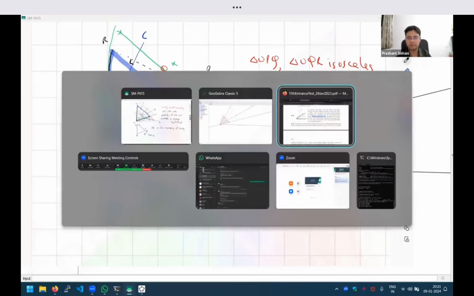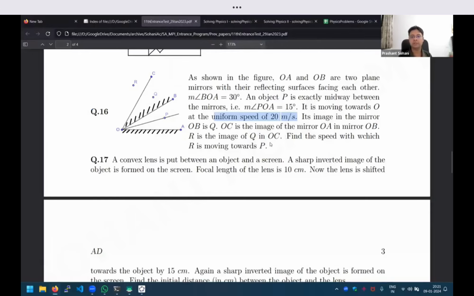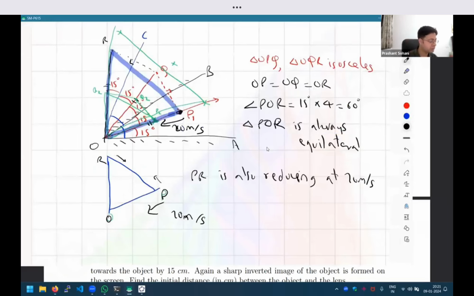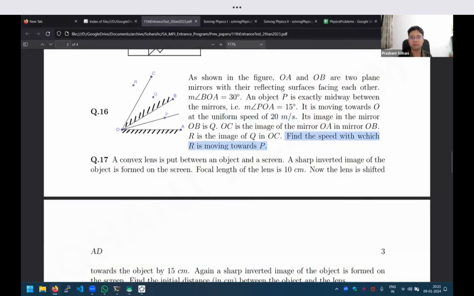And what was asked in the question? Find the speed at which R is moving towards P. So the answer is 20, because the distance between P and R is reducing by 20. Interestingly, it is the same answer. What was given in the question, 20 meters per second, is the answer. So the answer was there in the question itself.